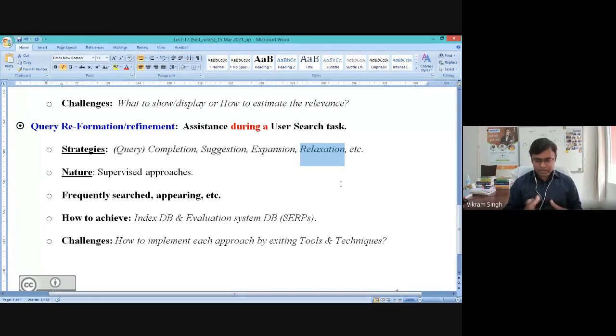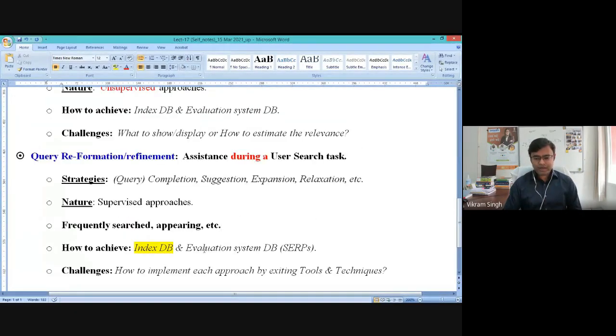If you understand the Google way of working, the Google search system is providing all kinds of query formulation based on the index database. They are basically sharing all the possible suggestions to the worldwide user by utilizing the index database and some help from the evaluation system database, right?